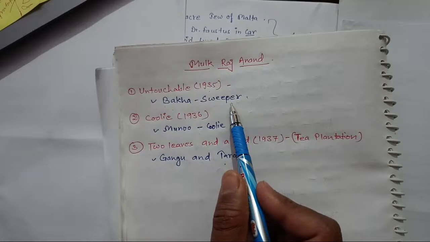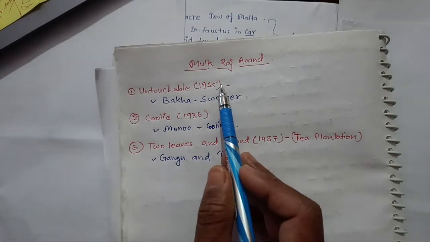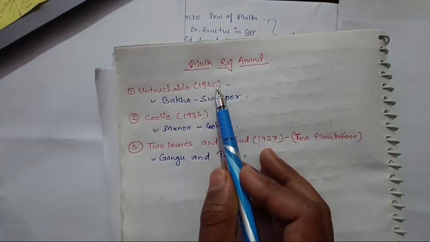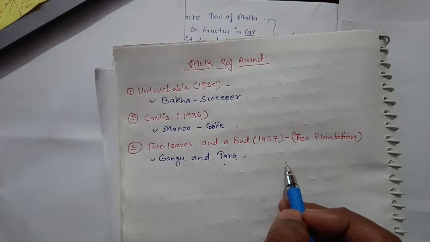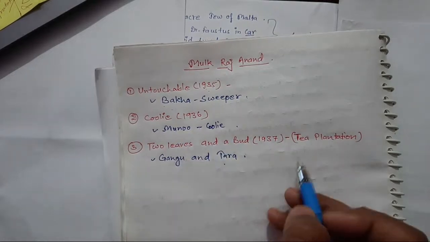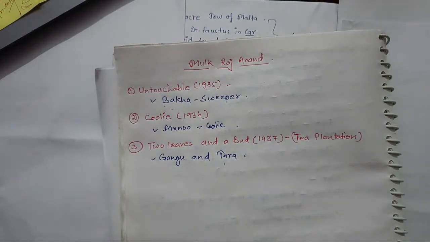So first was Bakha, sweeper, Untouchable, 1935, 1936, and you can see this sequence 35, 36, 37. So you don't need to remember it with great effort. You can just remember 35, 36, 37, and it's easy to remember. And sometimes we fail to recognize such correlation, and then we have to put in a lot of effort.